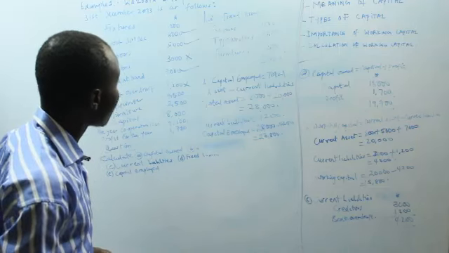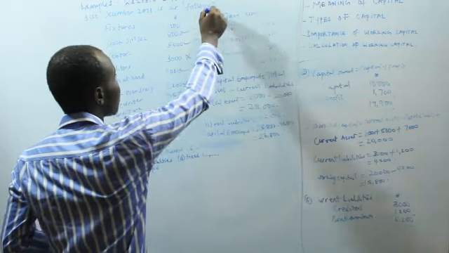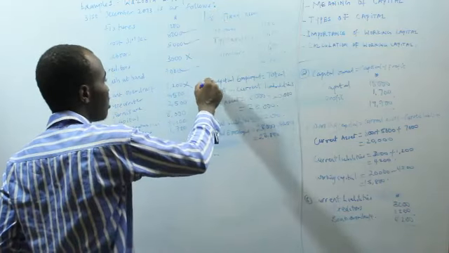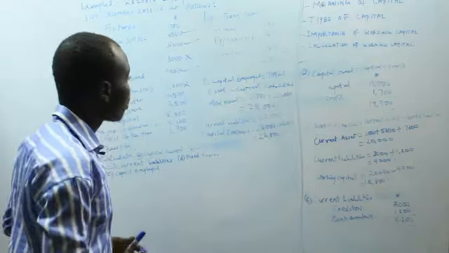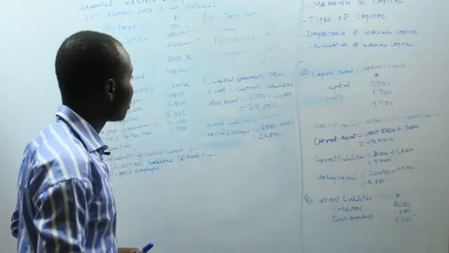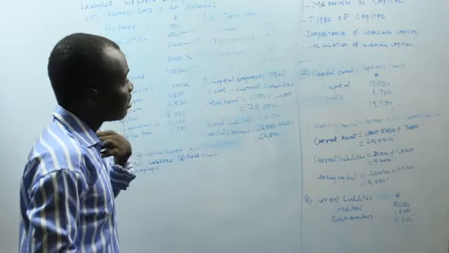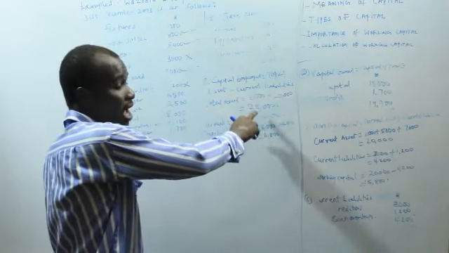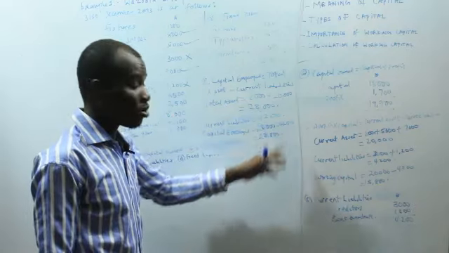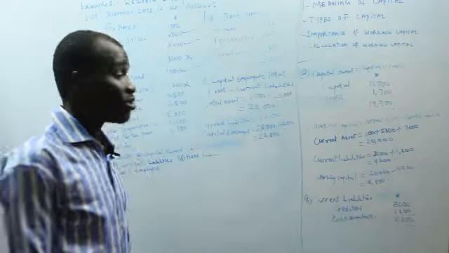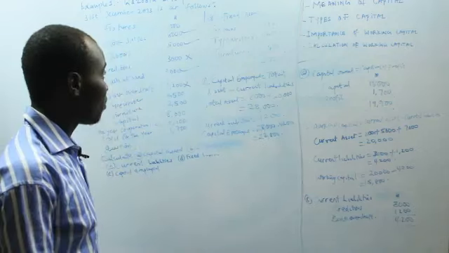So we calculated the fixed asset also, and thereafter, this is actually D and this is E. So we are able to calculate the capital employed, which is total assets minus the current liabilities. So we are able to calculate the total assets as the current assets plus the fixed assets. That gives us 28,000, and our current liabilities is 4,200, and we find the difference to give us 23,800 as our capital employed.